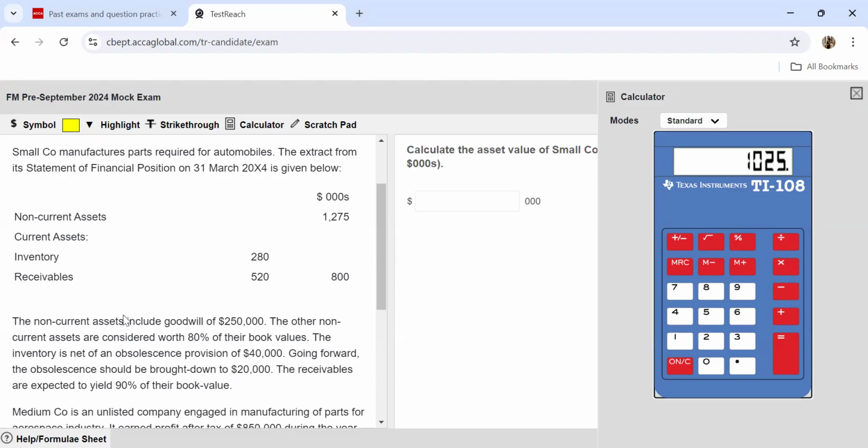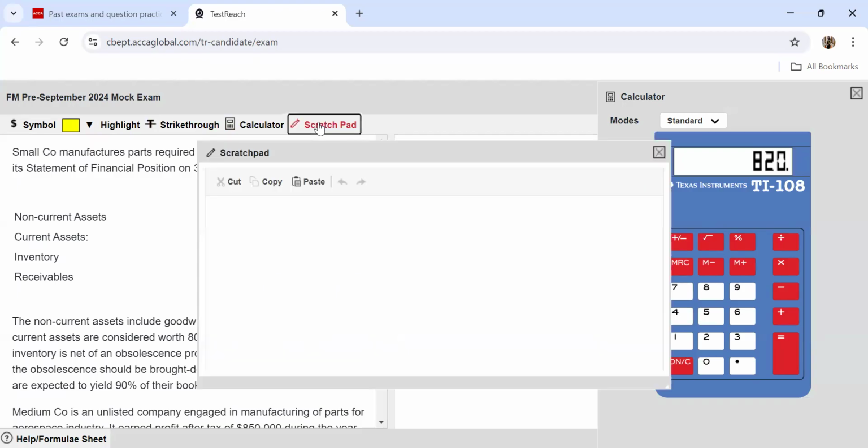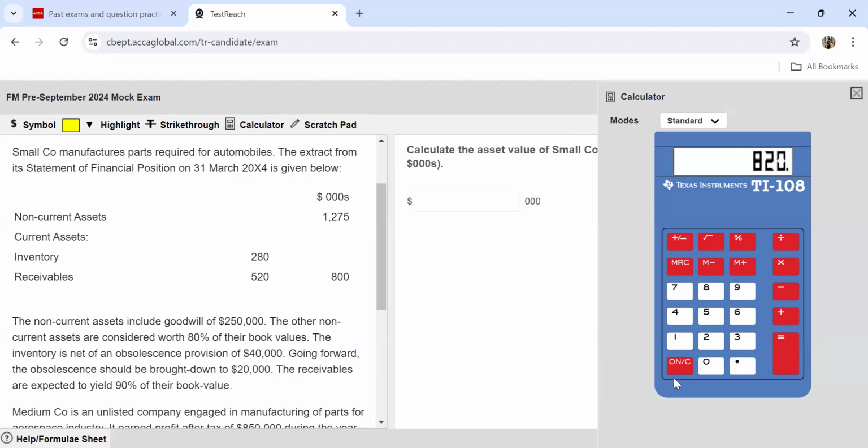Further, it says that the non-current assets are considered worth 80% of their book values. So I need to multiply this by 80% also, so that I'll be able to arrive at the net realizable value. So this gives me 820. I can either remember this or I can type it out over here. If you're going for center-based exams, then you need not do this. You'll be given pen and paper on which you can write these figures.